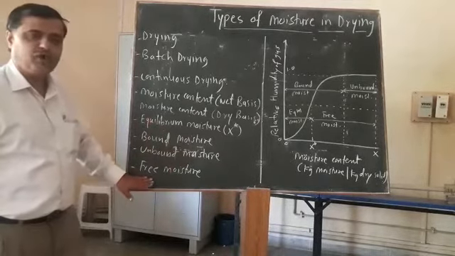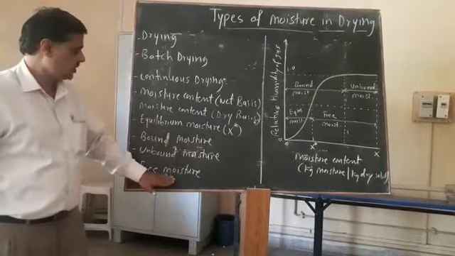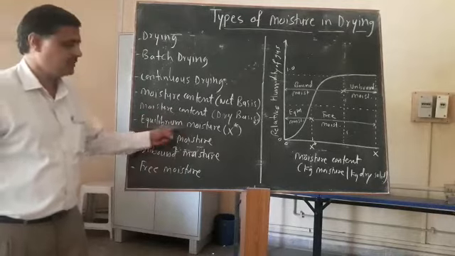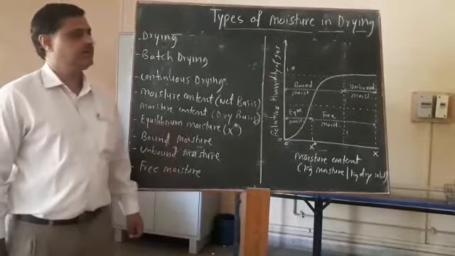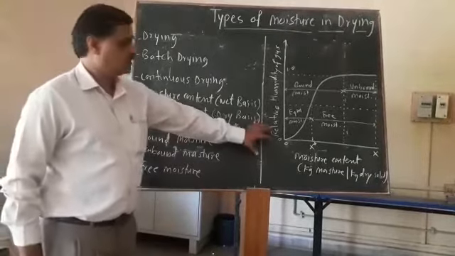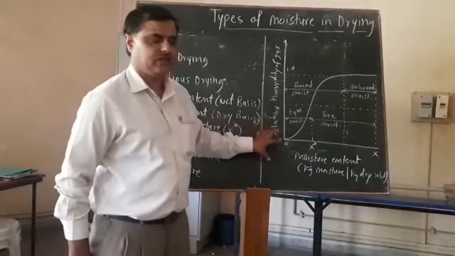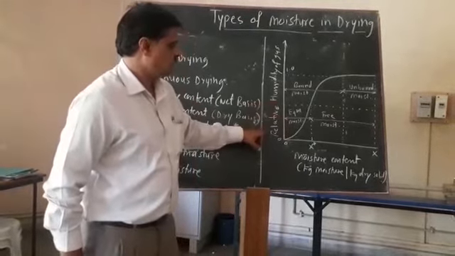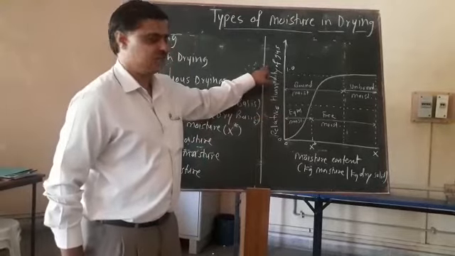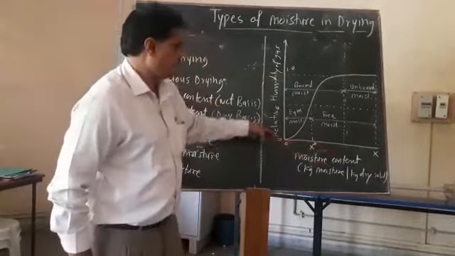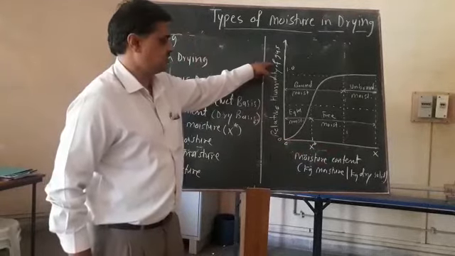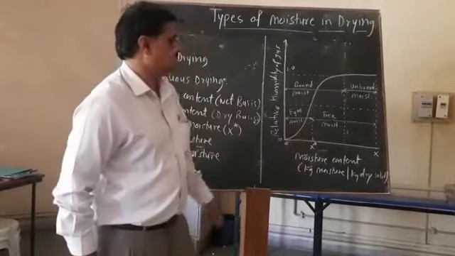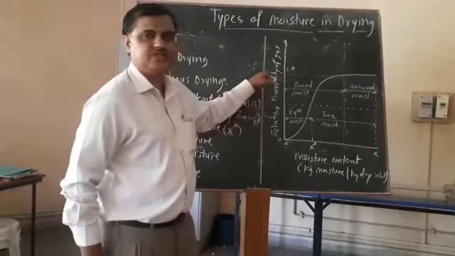Free moisture. Free moisture is the moisture contained by a substance which is in excess of the equilibrium moisture. We can see it here graphically. This graph has the moisture content on the x-axis and the relative humidity of the gas on the y-axis. This is the x versus y curve you are getting. Here is the one value, that is the relative humidity of the gas.